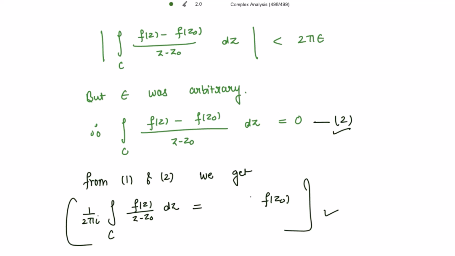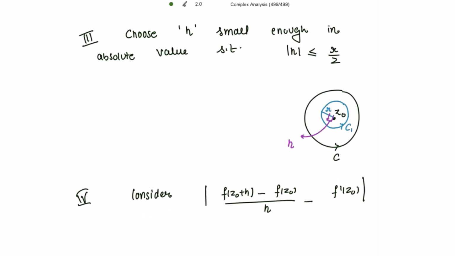And now we have to prove the required result for f dash z naught. Let's choose h small enough in absolute value such that mod of h is less than or equal to r by 2. If C1 is a circle centered at z naught having the radius r, this h we have taken, the mod of h is less than or equal to half of this distance, the radius.